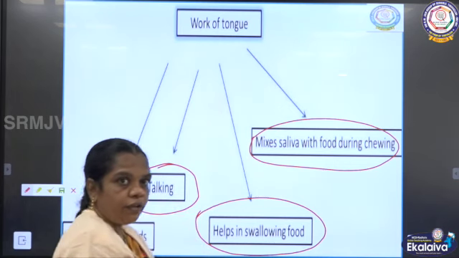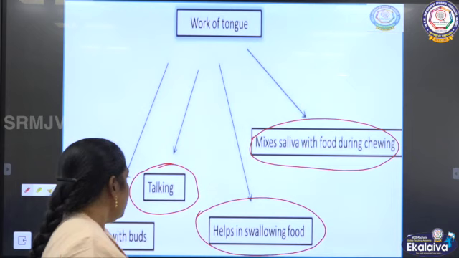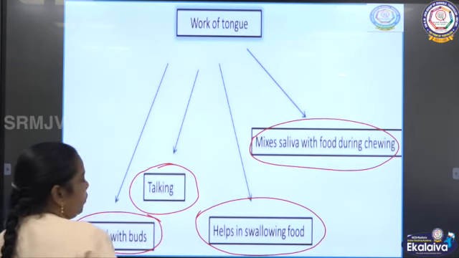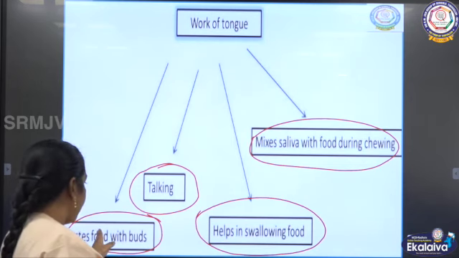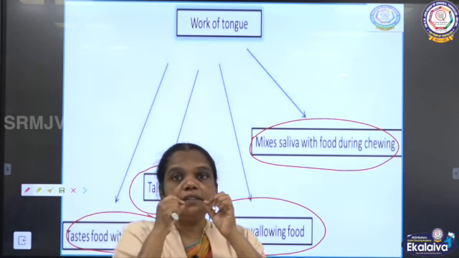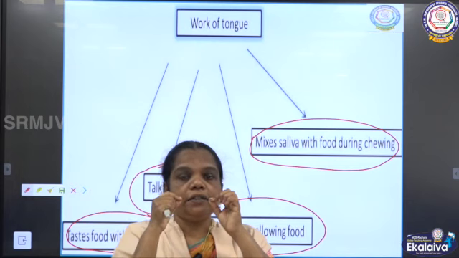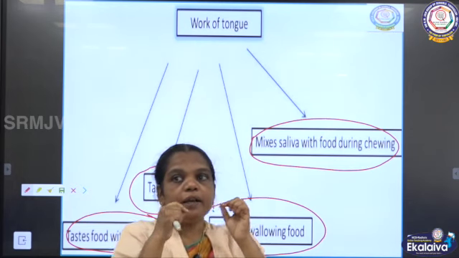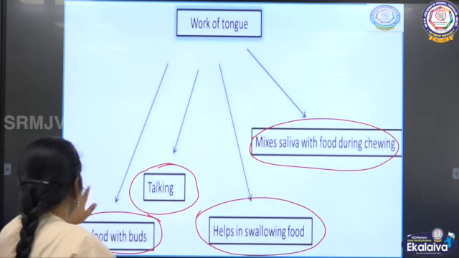So, the saliva, one of the chemical processes, is going to take place inside the mouth, as well as the taste of the food, which can be done by the tongue. Because the tongue has a lot of taste buds, those buds give different tastes: bitter, sweet and sour, like that can be known by our tongue. So, these are all the functions of the tongue.